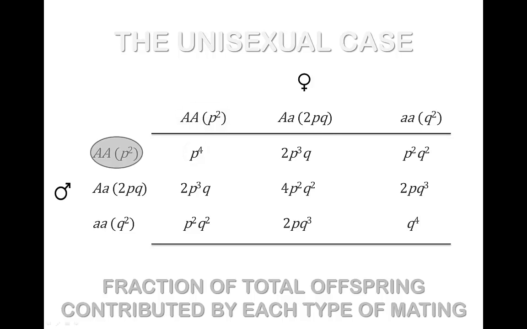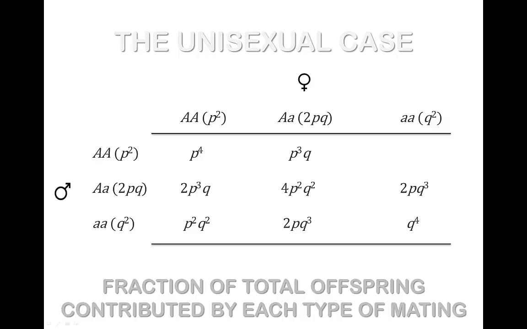Next, homozygous offspring of the big A type will also be produced in matings between big A homozygous males and heterozygous females. The probability of such matings occurring is 2 times p raised to the power of 3 times q. However, only half of these matings will result in homozygous big A offspring, so the total probability becomes p raised to the power of 3 times q. If the father is big A and the mother is little a, then no big A offspring will be produced.